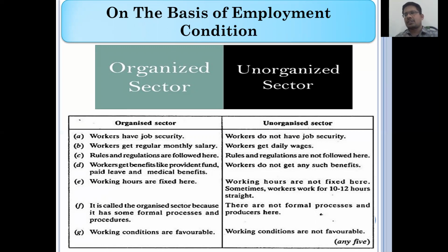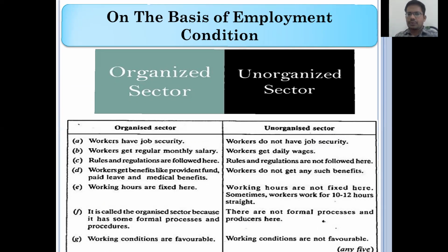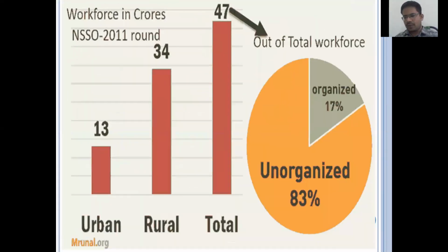Simply we can say that a person who gets a monthly salary is working in the organized sector, and a person who does not get a monthly salary is working in the unorganized sector. Just have a look at this, and you may have a better idea. And the next one is very, very important.